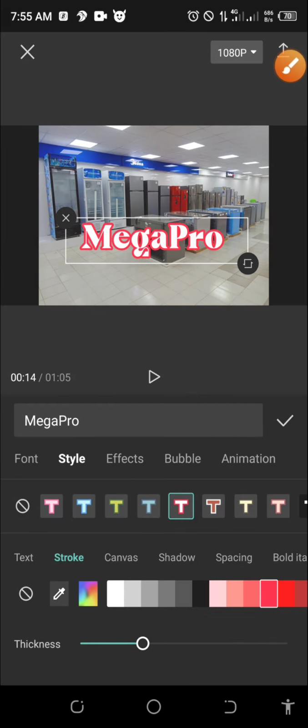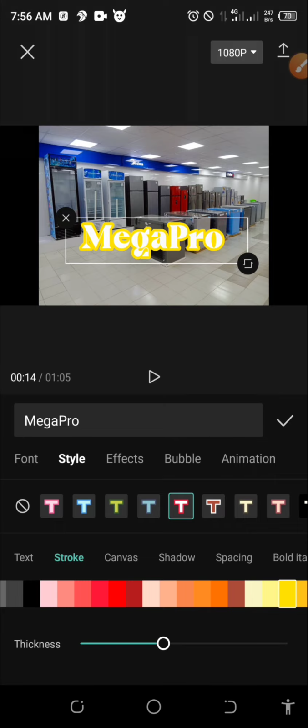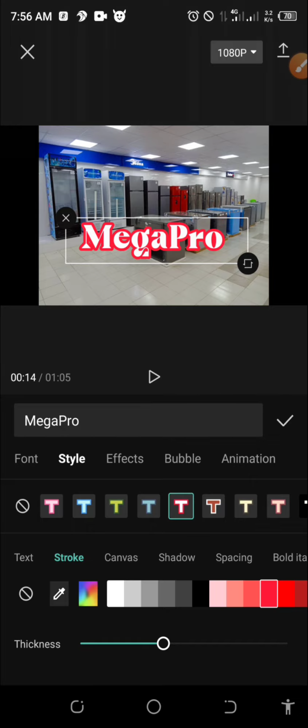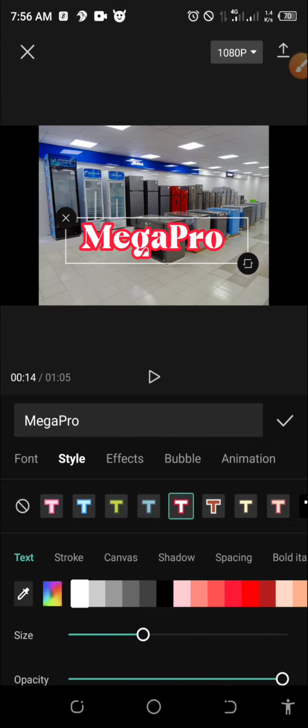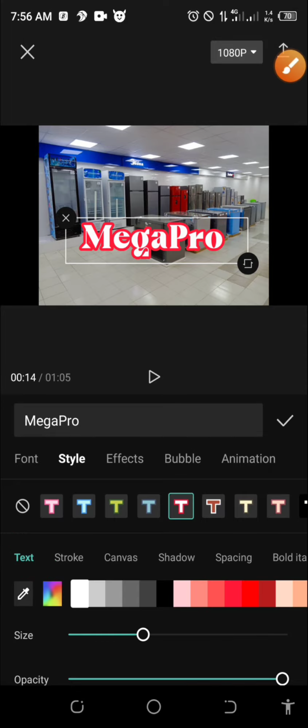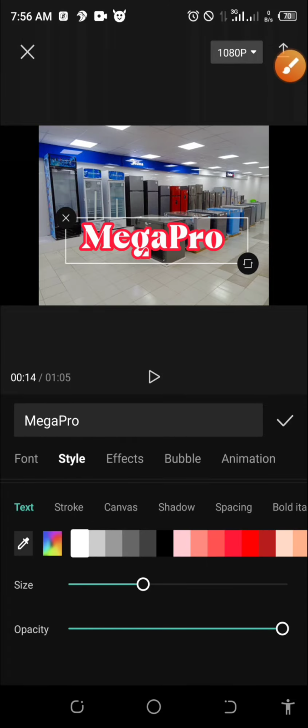If it is black, the same thing. If it is green, the same thing. But the inside should be hollow, should be empty. How do you empty the inside so that this white will be removed? You just come to the text color. Remember, under the text here, not stroke. So you just come to opacity, like I told you, and adjust it. Opacity is fading. It's just like fading the color of an object or a text or anything.